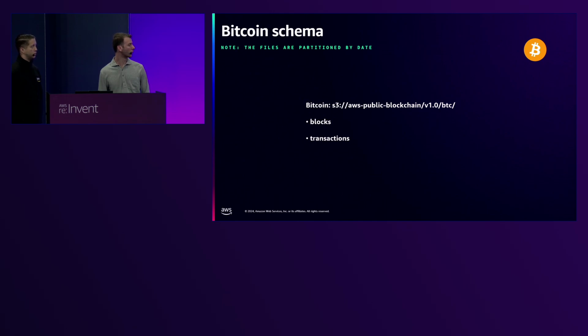When it comes to Bitcoin, we have just two separate tables. The first one is blocks, representing the first Bitcoin block that was mined in 2009 up until the most recent block head, along with every single transaction in the dataset. We have found that these datasets are very useful for performing SQL queries, whether basic or advanced. For example, you can determine what the largest Bitcoin transaction was of all time, or create a type of heat graph to show the flow of money between different accounts, which is pretty interesting.